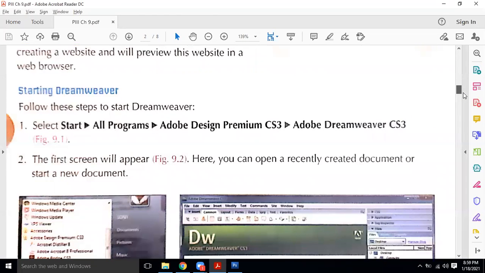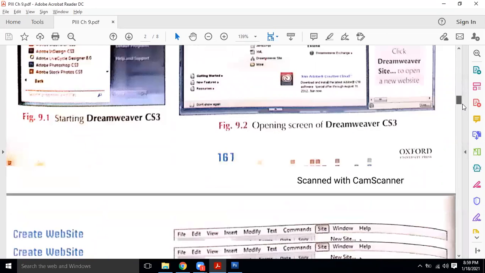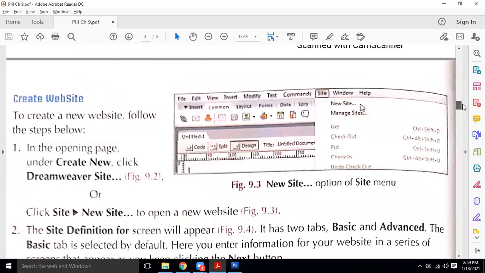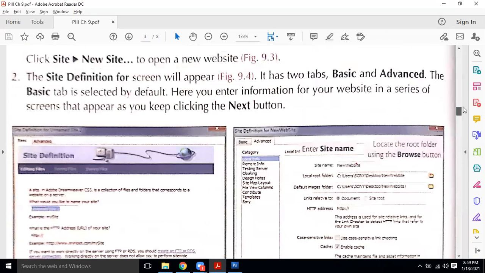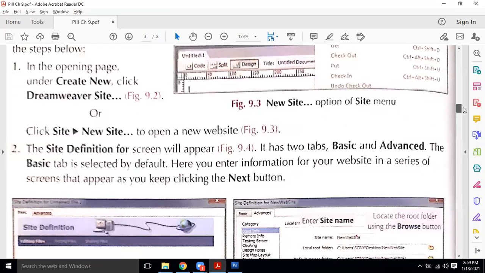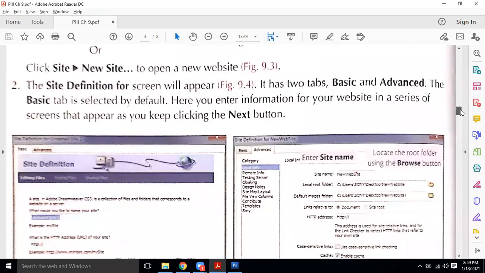Now, starting Dreamweaver: these are practical things normally not asked in the theoretical question. How do you start Dreamweaver? How do you make a file? But things like what is the purpose of creating a site, which are there in this chapter and do not have steps, can be asked. So step questions will not be there, but questions based on the theoretical concepts will be. Okay.